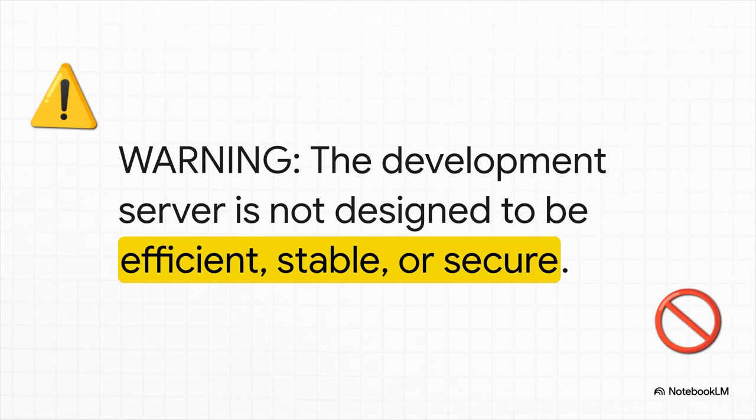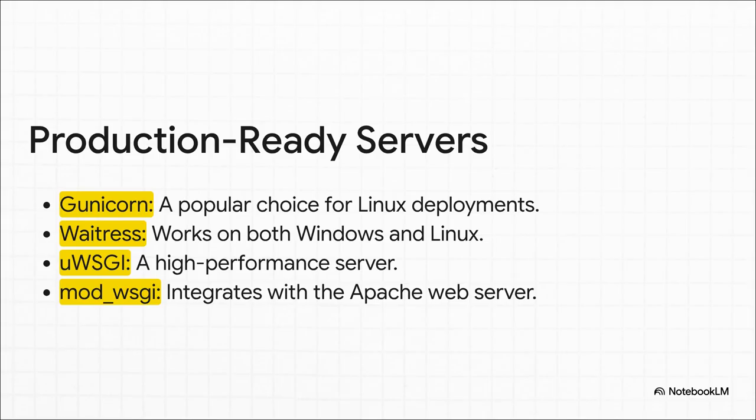This is so important. The handy server you use while you're coding is absolutely not the one you should use to serve your app to real users. It's not built to handle traffic, and it's not designed to be secure. So what do you use? For a live website, you need a proper, production-ready WSGI server. WSGI is just the standard way that Python web apps talk to web servers. You've got great options like Gunicorn, which is super popular on Linux systems, or Waitress, which works everywhere. These are the heavy-duty tools that are built for performance, stability, and security.